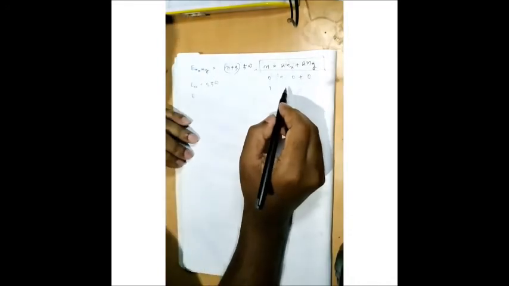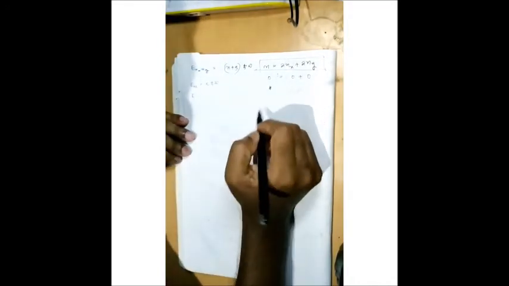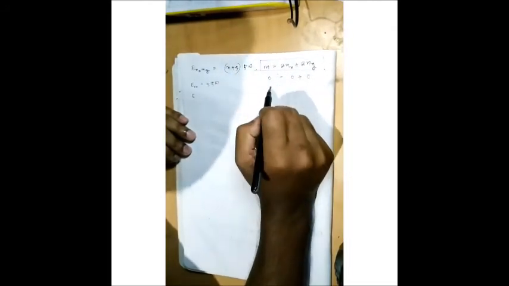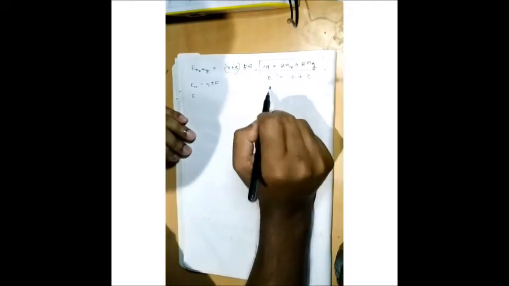Just like earlier cases, E00 is the ground state, n equal to 0. Clear? When n equal to 0, both values must be 0. It will be 3 h-bar omega. When n equal to 1, that means the first excited state. For the first excited state, we will solve it like this. I will first put the different combinations, because if I take n equal to 1, I will not get any combination to get n equal to 1.